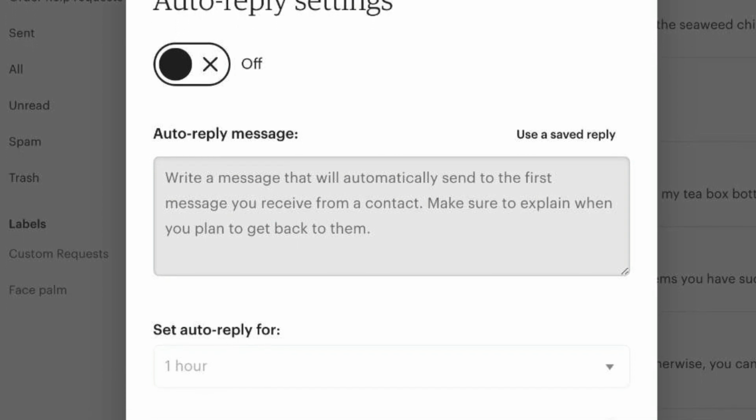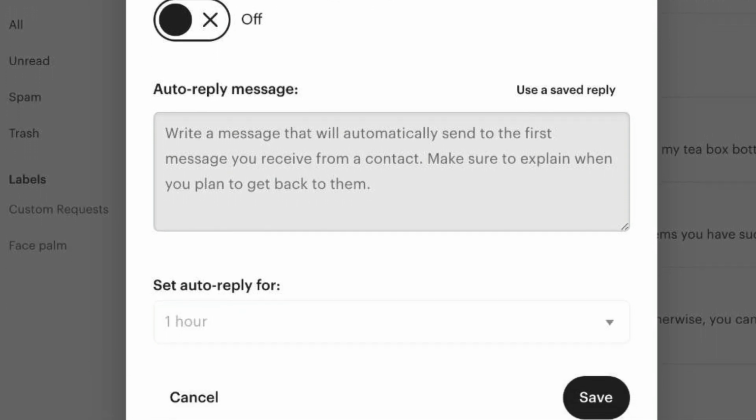So now the other way that we can do this is in the message that we can send out to all of our customers. So inside of your dashboard, you can go into your messages and you can pre-write a message that welcomes your new customer and lets them know that you're processing their order. You're a small business. Thank you so much. Tell them a little bit about yourself. And then you can say, oh, by the way, I'd love to invite you to our VIP club. Here's the link, or here's the QR code. And you can drop it right in there. So these are all multiple ways that we can do this internally in Etsy.